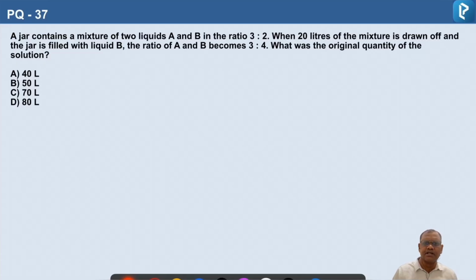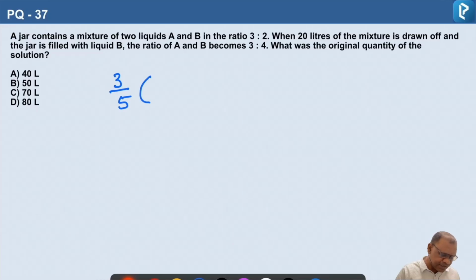So this is a similar question. Quantity A we have to compare here. The initial concentration of liquid A is 3 parts out of 5 parts. Since we are adding liquid B, liquid A we are not adding, so we have to equate the concentrations of liquid A. Liquid A is 3/5 parts.